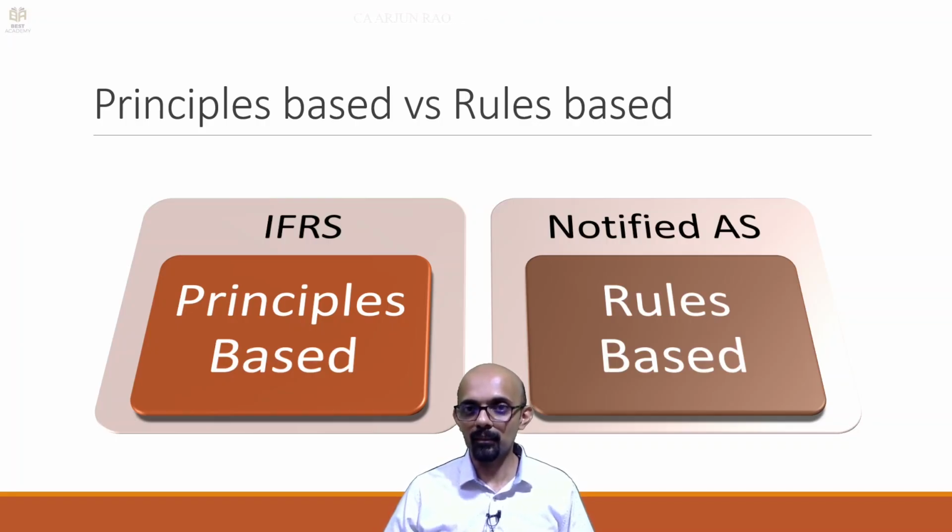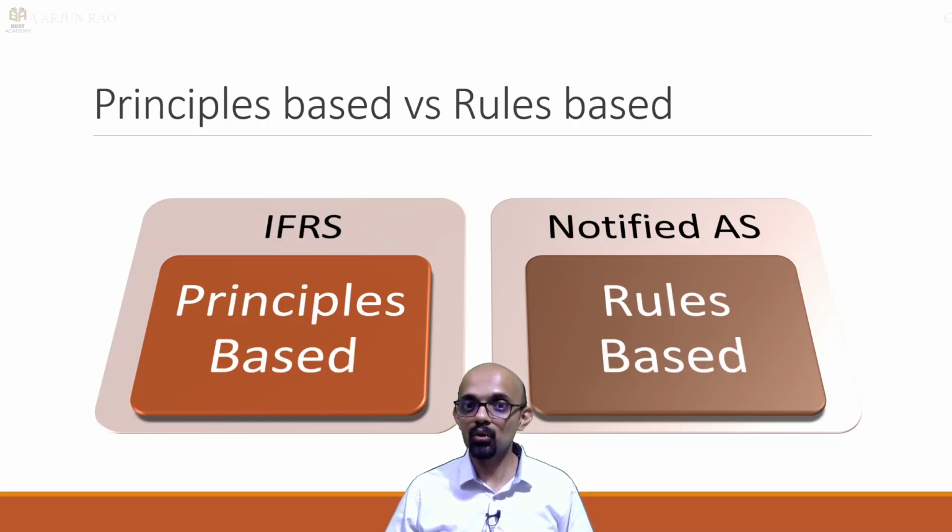To give you an example, say IFRS says to use fair value, right? Use fair value to value the property, plant and equipment. Now how to calculate this fair value may not be strictly specified. You will be given freedom to follow whichever method you think is best.